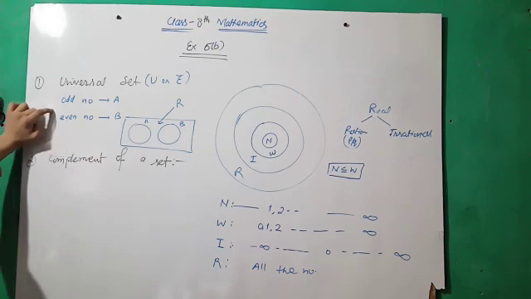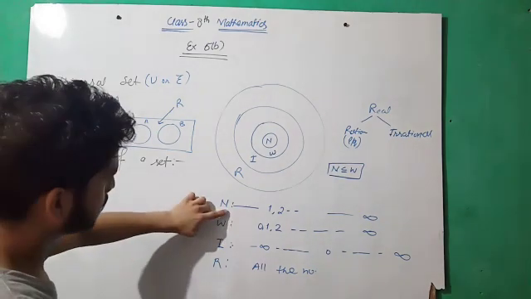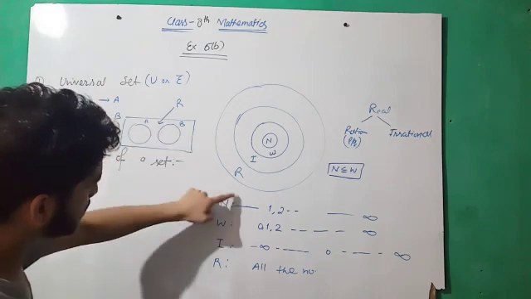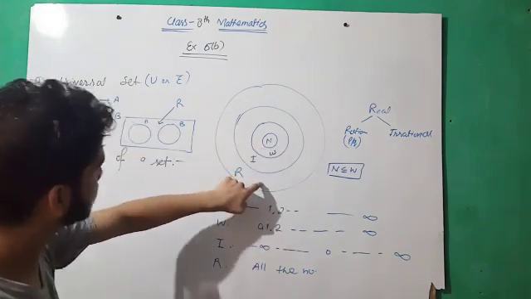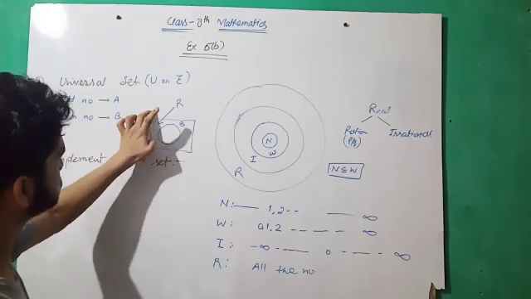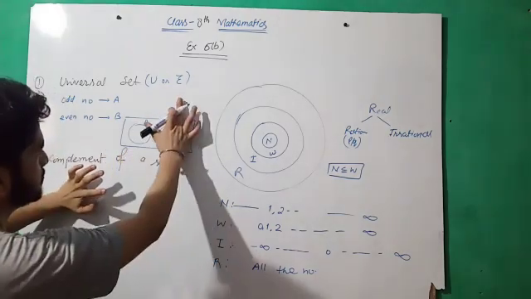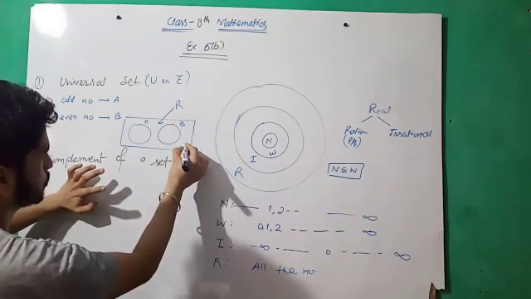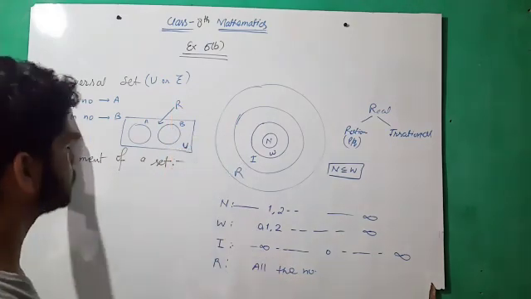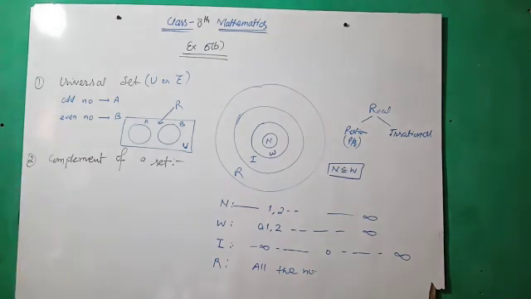If we add odd numbers and even numbers, then we have natural numbers. But this is R, so natural number is the subset of R. Yes or no? It means A plus B is the subset of this R, and R is actually the universal set U. So I think the concept of universal set is very clear now. What is actually the universal set?